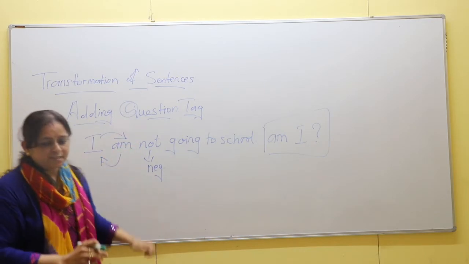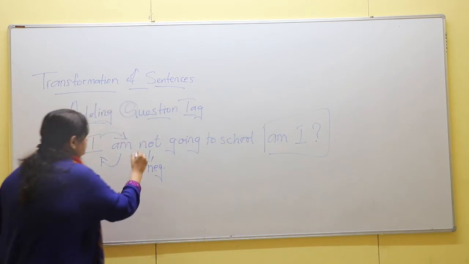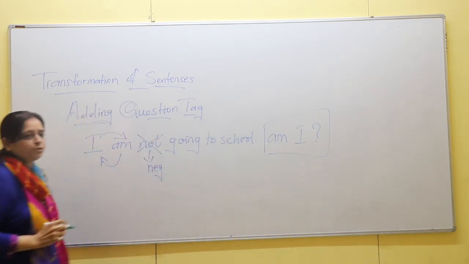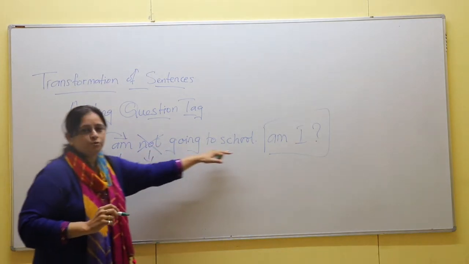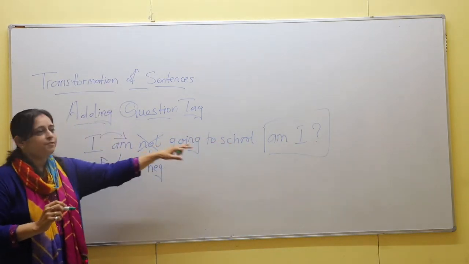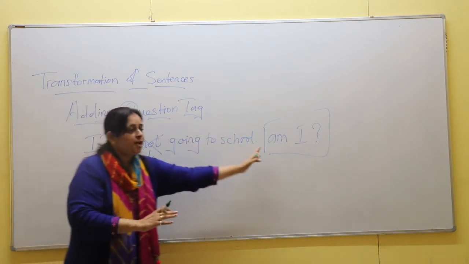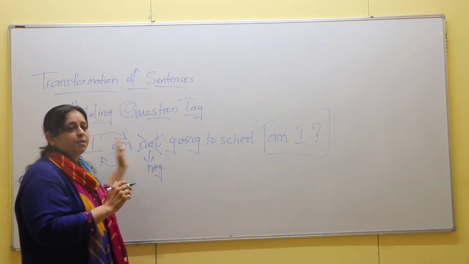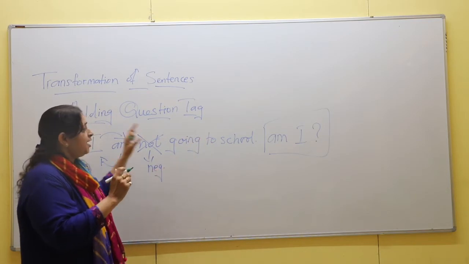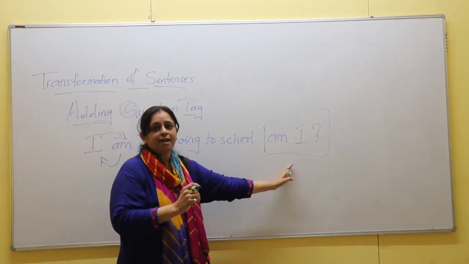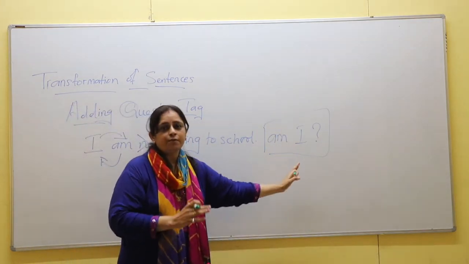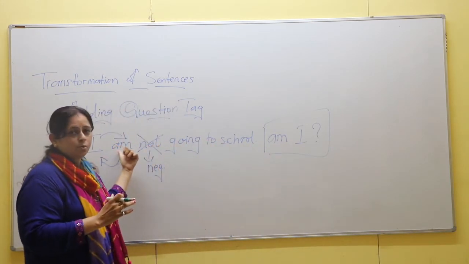Now if the given sentence is affirmative, suppose if I remove the word not from here, I am going to school. Now this sentence is affirmative, that means it is without any negative word. So your question tag what you will be adding, it will be negative, right? And generally when we add the question tag, we use the short form of the words used.